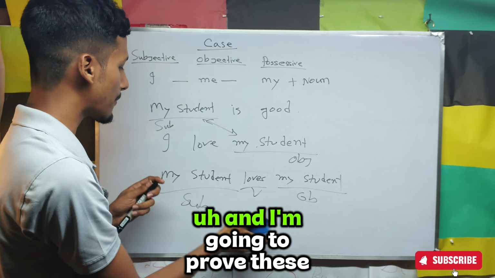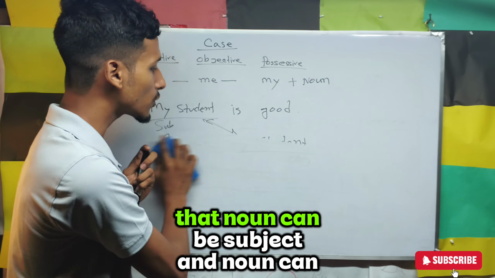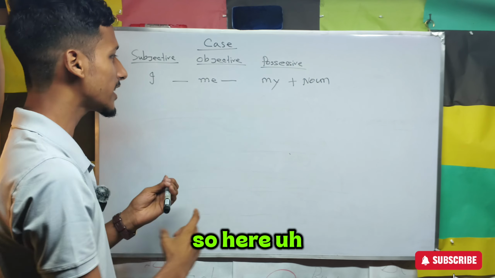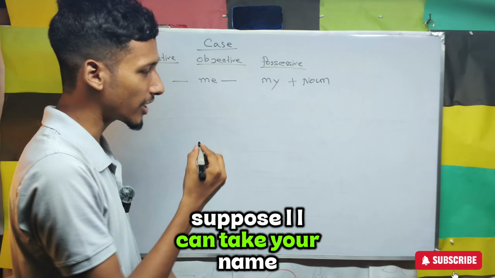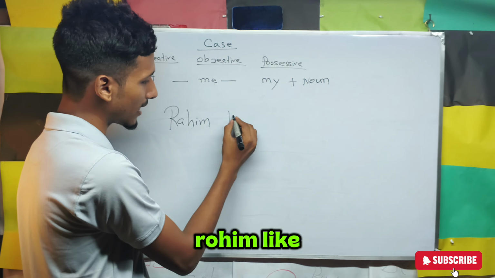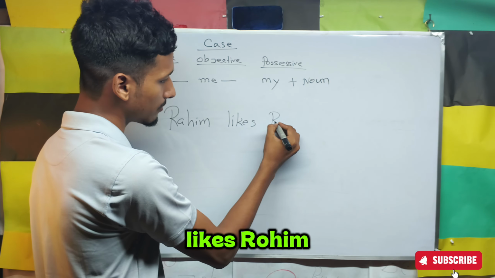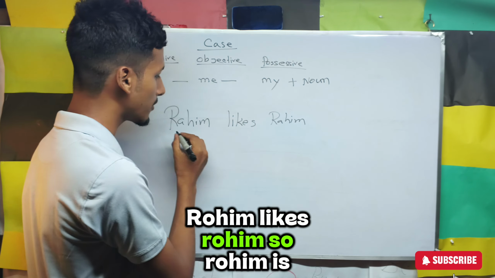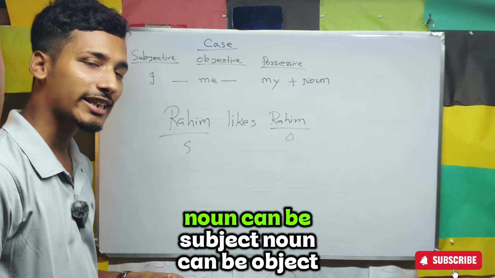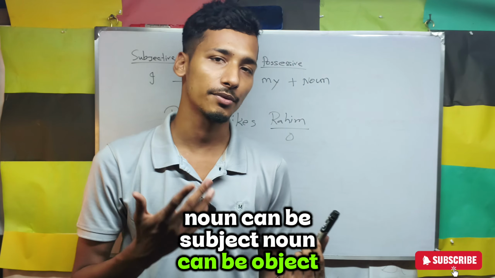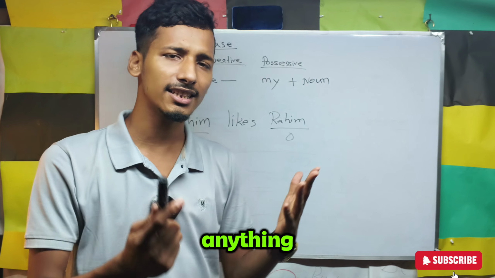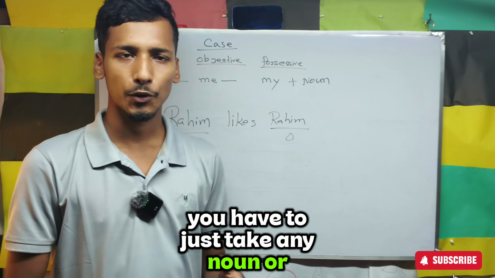Okay. And I'm going to prove these things, that a noun can be subject and a noun can be object. So here, suppose I take a name which is Rohim. Rohim likes Rohim. So Rohim is the subject. Rohim is the object. Noun can be subject. Noun can be object. There is no difference. You don't have to think about anything. You just have to take any noun or pronoun.